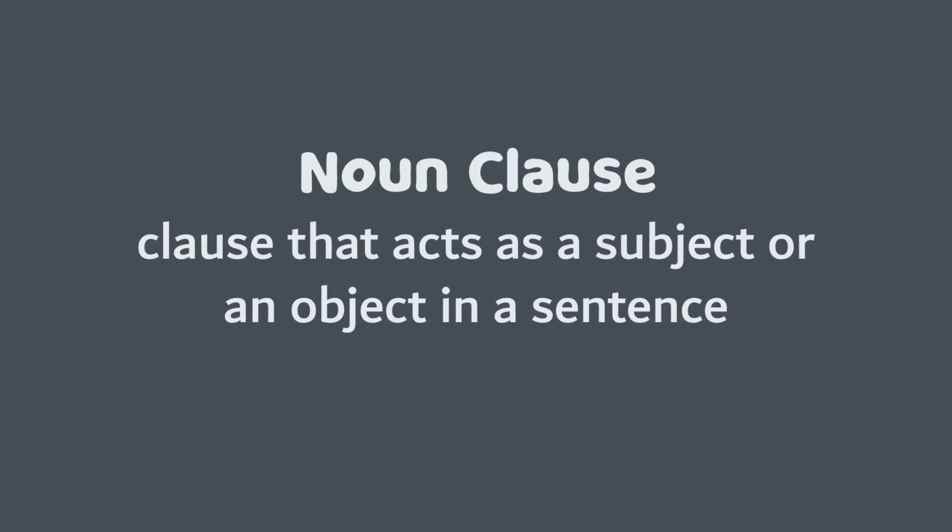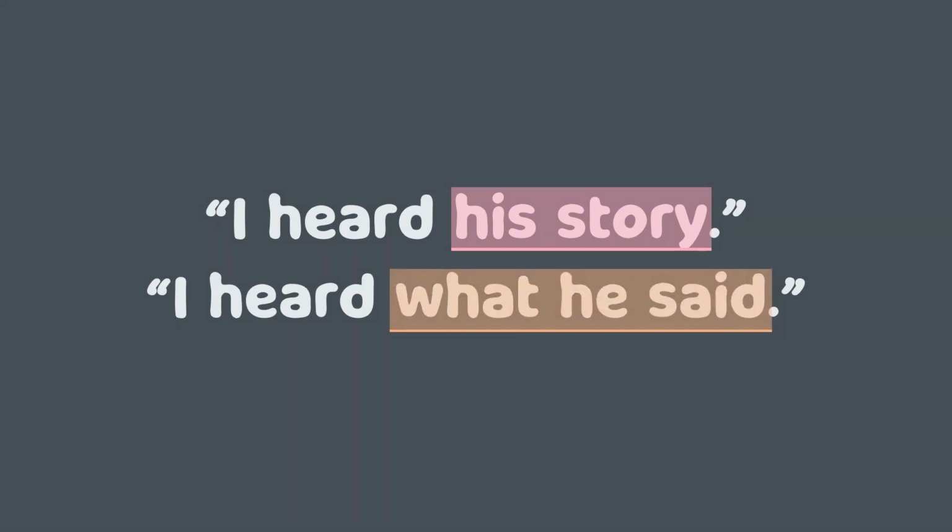The difference between noun phrase and noun clause is that a noun phrase does not have a subject and a verb, while the noun clause has a subject and verb. But still, they do act as a subject and an object in a sentence. Let's see the following examples.